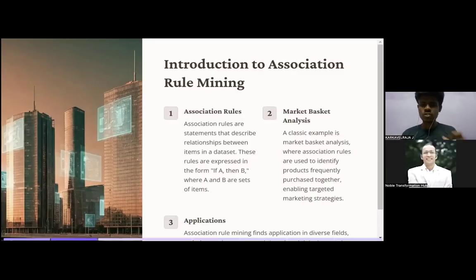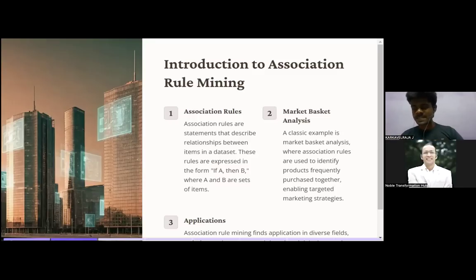Association rules are statements that describe a relationship between items in the data set. These rules are expressed in the form of if A, then B, where A and B are item sets. In simple terms, if I buy milk, then I'm going to buy a biscuit. That is called an association rule. That is if and then. Whatever comes after if is called the antecedent, and whatever comes after then is called the consequent. So if milk, then biscuit is an association rule.